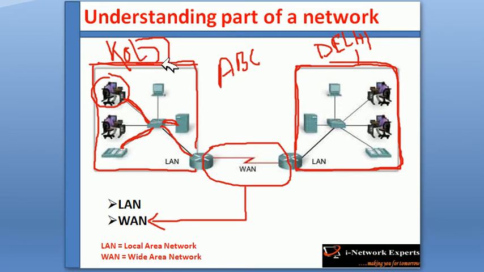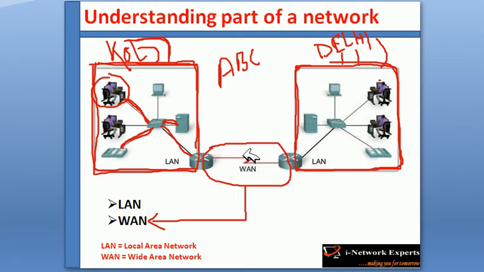So this portion of the network will be the local area network, and this router also belongs to the local area network because this is also locally located. Okay, it is installed locally within the building of Kolkata, and this router is located in the building which is in Delhi. Okay, so this is Delhi's local area network. This is Kolkata's local area network. Now these two local area networks will be connected via WAN, wide area network.